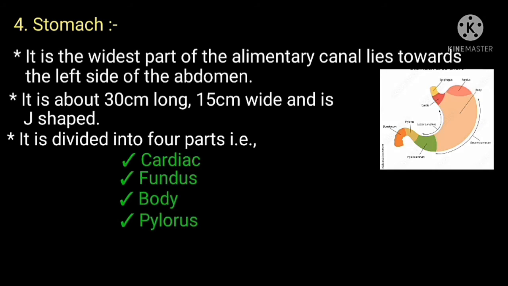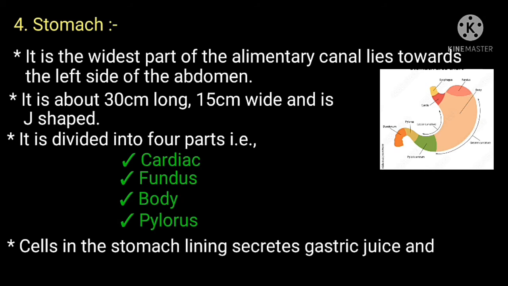The cardiac is the part where esophagus connects to stomach and through which food passes into the stomach. Fundus is the upper part of stomach next to cardia that stores gas produced during digestion. The body secretes pepsinogen and HCl. The pylorus is a valve that opens and closes during digestion. This allows partly digested food and other stomach content to pass from the stomach to the small intestine. Cells in the stomach lining secrete gastric juice and HCl.